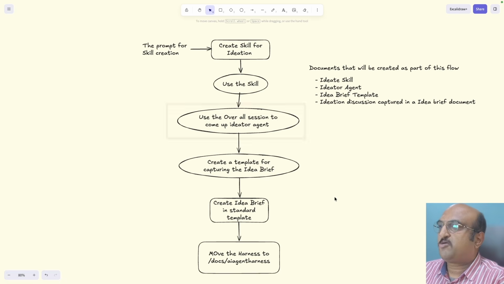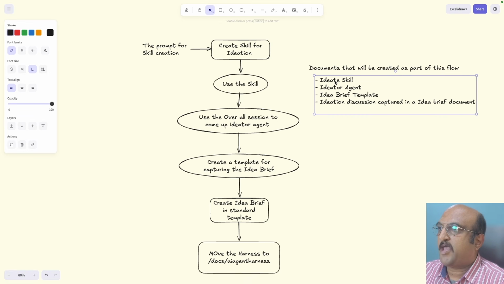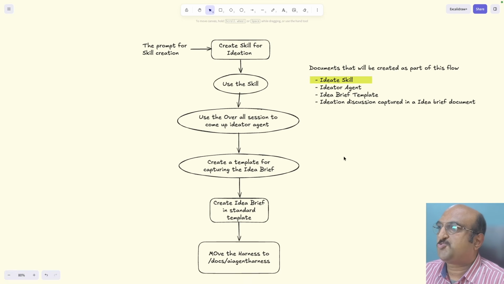So at the end of the video we should have an ideate skill, an ideator agent, and we should generate an idea brief in a standard template that we will define, and then we will capture the ideation session information in that idea brief template. Initially, to get started, I will be using Codex to do that.